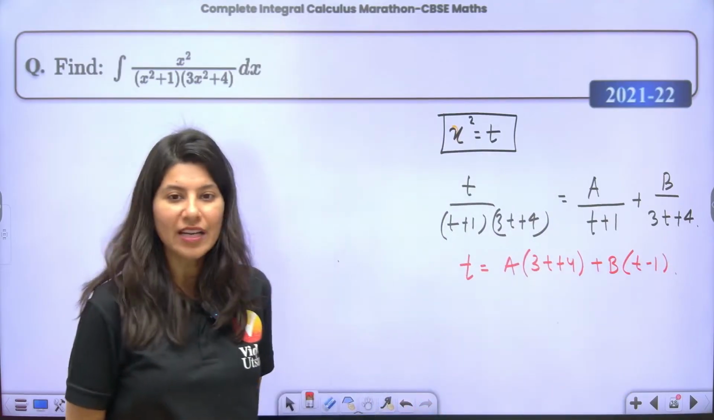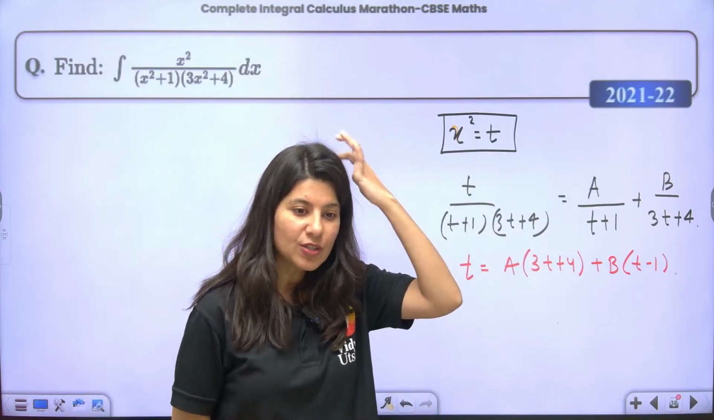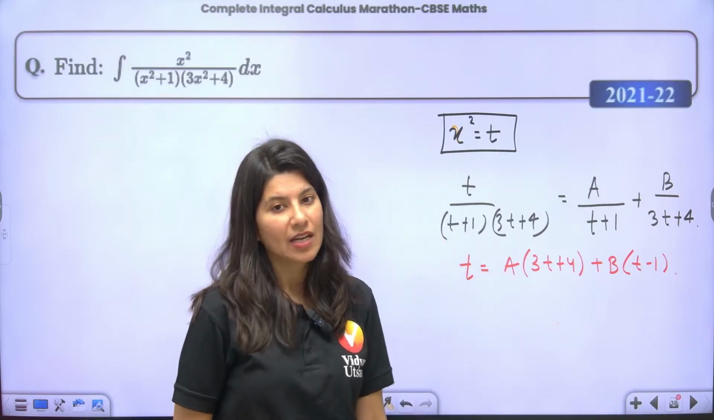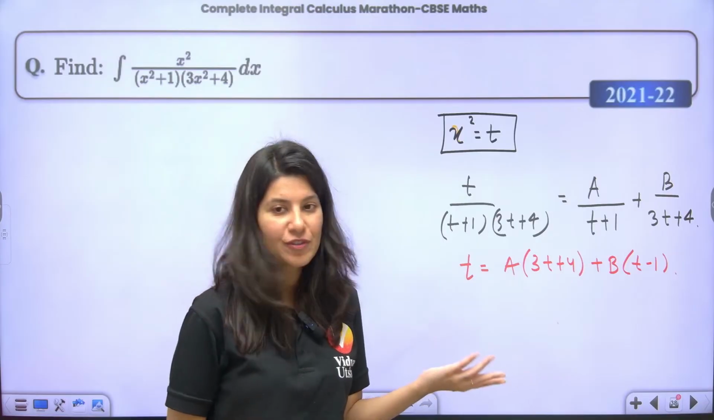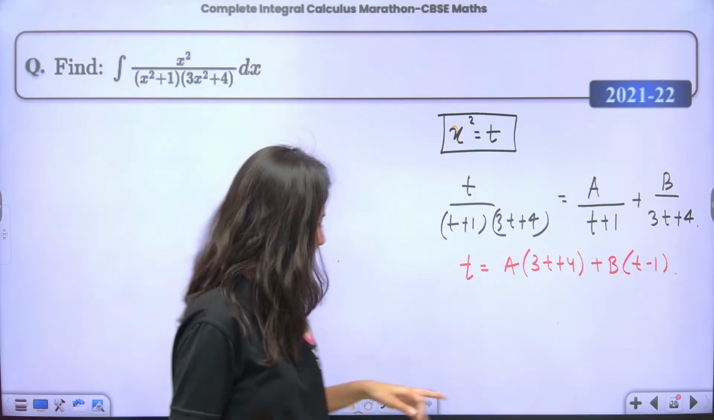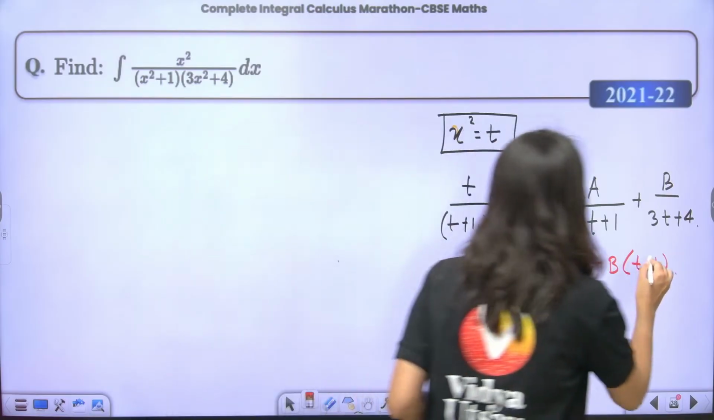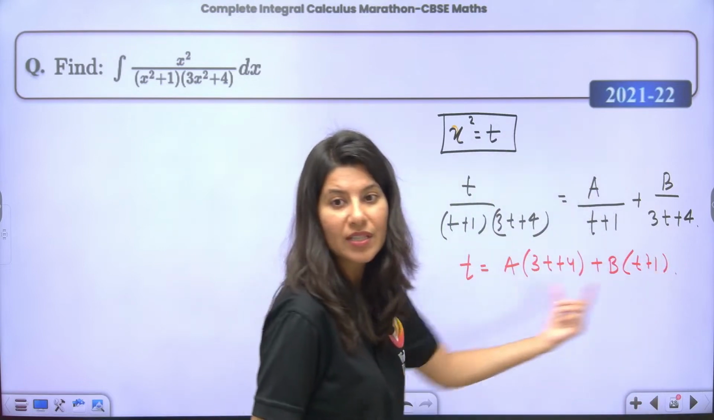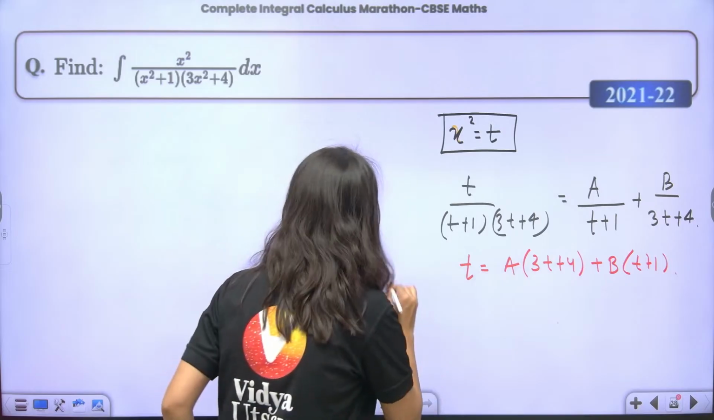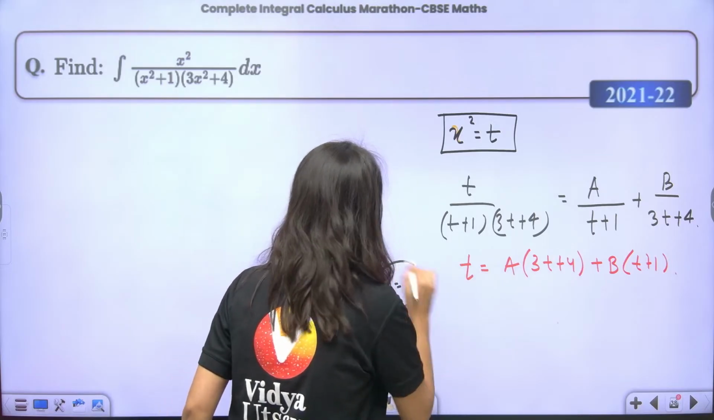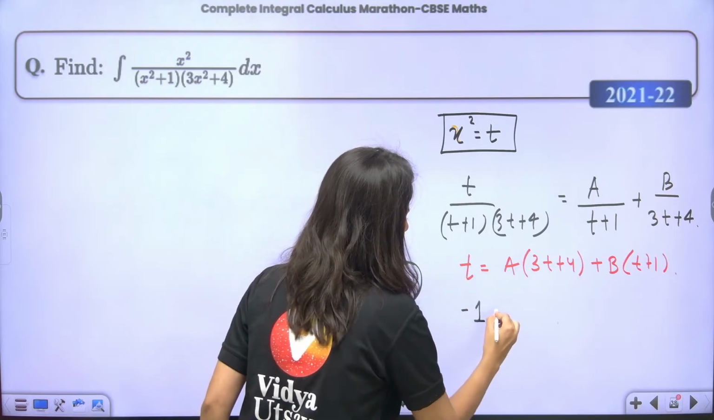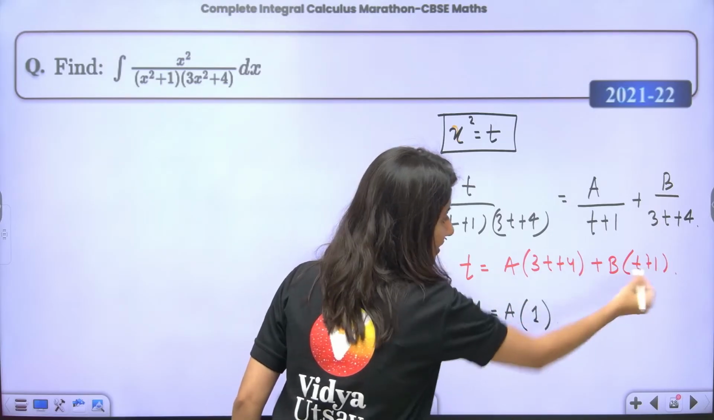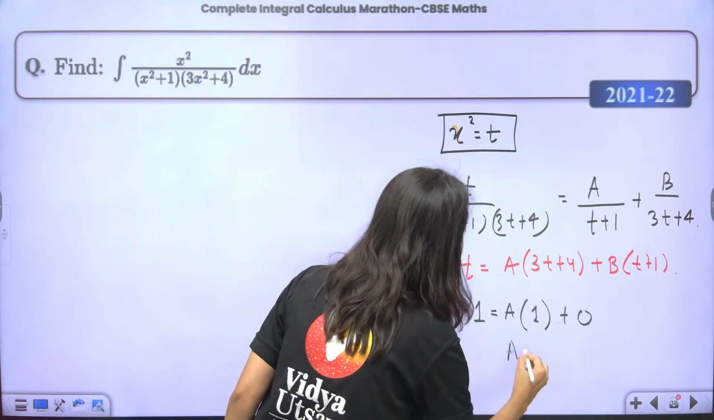Now, there is another way to get the value of a and b. One way is, yes, by comparing coefficients. Can I share another method? Just think, this is t plus 1, right? So I am going to put t equals minus 1 on both sides. So t is minus 1, minus 1 is equal to a times (4 minus 3), which is 1, and the other term is 0. So a is coming out as minus 1.